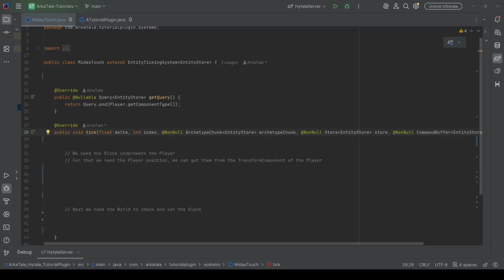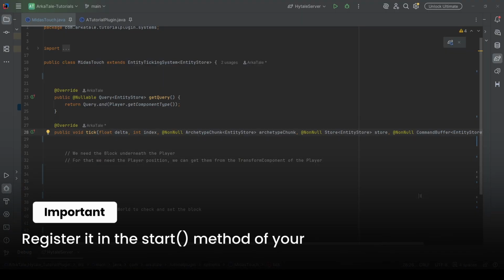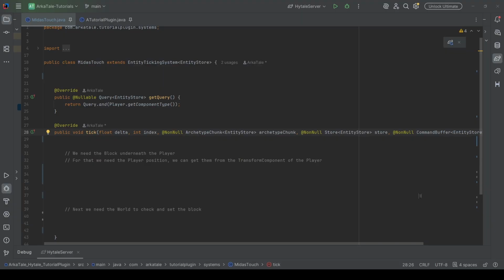Hello everyone, I'm Arcatale. Today we will create some sort of Midas touch or Midas aura. We will set the block to a gold block after 2 seconds of standing on the same block. We use an ECS ticking system for that. We need the delta for our timer.